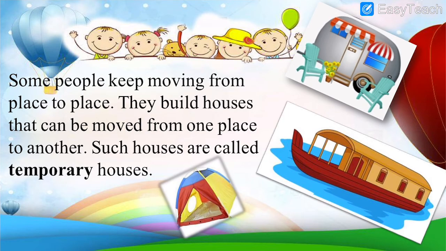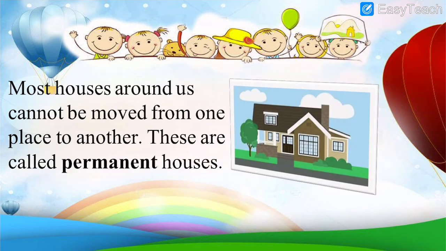Then we had also learned what are temporary houses. So what are they? Some people keep moving from place to place. They build houses that can be moved from one place to another. Such houses are called temporary houses. Most houses around us cannot be moved from one place to another, and this type of houses are called permanent houses. They are permanent.